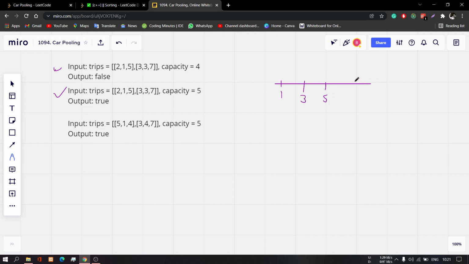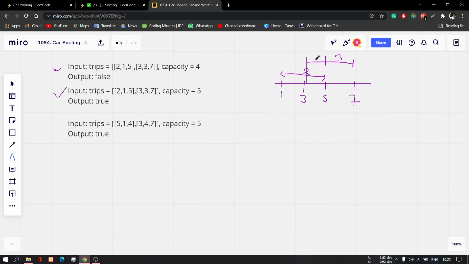At the start, at one, there are only two passengers. From here to 5 there are two passengers, and from 3 to 7 there are three passengers.